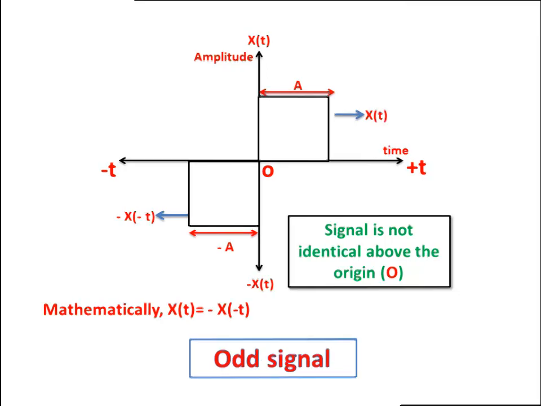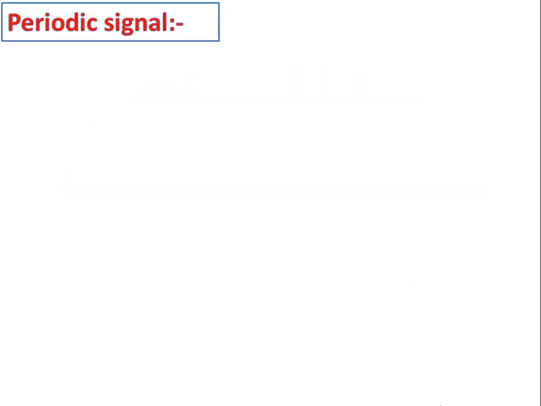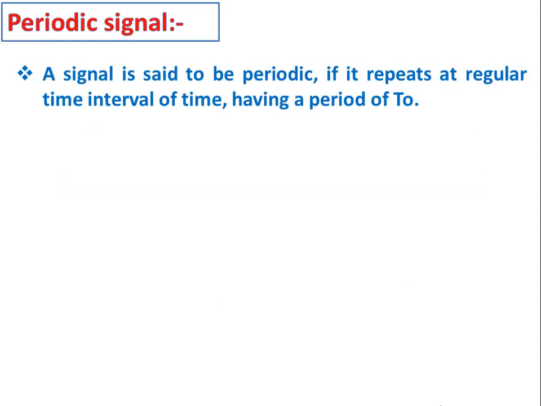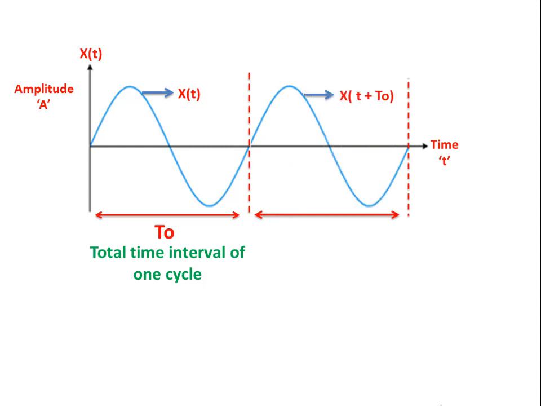Let's move on to other type of signal, that is periodic signal and non-periodic signal. What is periodic signal? A signal is said to be periodic if it repeats at regular interval of time having a period of t0. Let us consider an example of signal representation. Here x of t is a function of the signal and t0 is the total time interval of one complete cycle of the signal. In this signal representation, if the function of the signal x of t repeats at regular interval of time t0, then this type of signal is called as periodic signal.